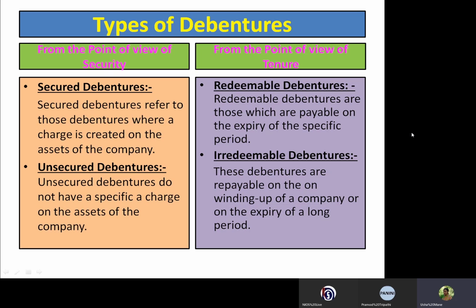This journal entry will be passed when the debentures are issued and the amount is taken only one time. If the company receives the amount on debentures in installments, the journal entries will be the same as we pass in case of share capital.